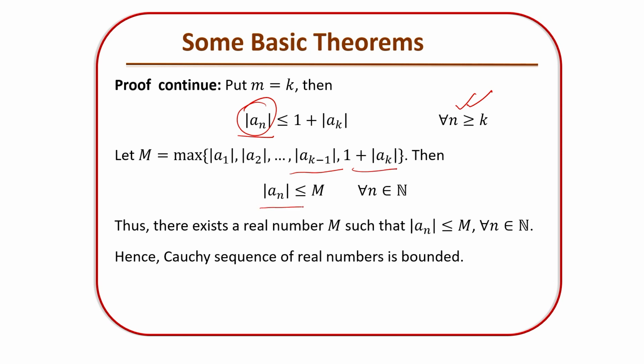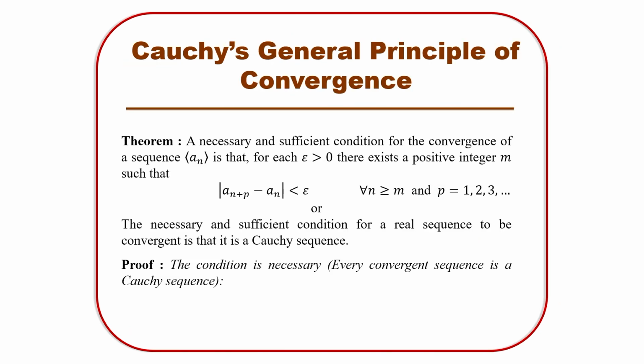Then modulus of an is less than or equal to capital M. Here this is the maximum. So, this is less than or equal to capital M as well for every n which belongs to natural numbers. Thus, there exists a real number M such that modulus of each term of that sequence is less than the given real number capital M, and hence this is the definition of a bounded sequence. So, we have proved that a Cauchy sequence is a bounded sequence.